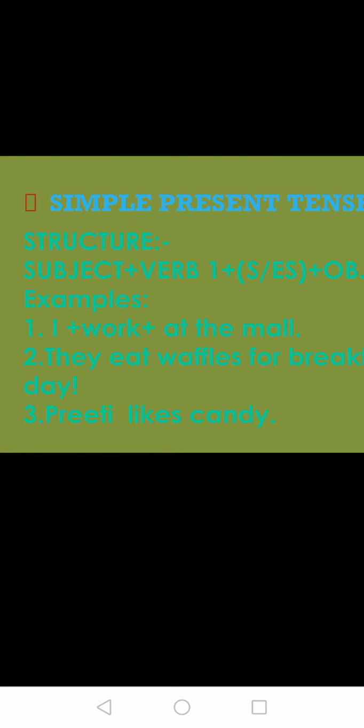Subject means the person who is doing an action, or say the doer of an action, is the subject. So subject plus verb 1. Verb 1 means first form of verb. Then S/ES: if needed, you add S, or if needed, you add ES, plus object. That is the remaining sentence.